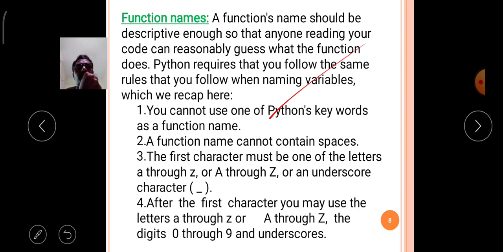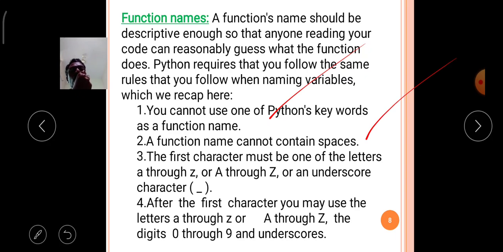The second rule is a function name cannot contain spaces. The name may contain two or more words, but within them the function name cannot accept a space. If you want to give two or more words to the function name, simply join those words with the underscore symbol.